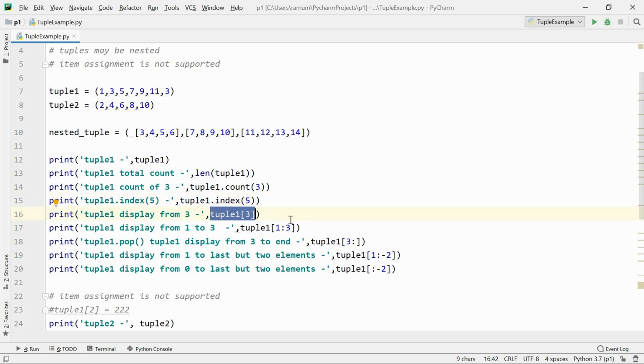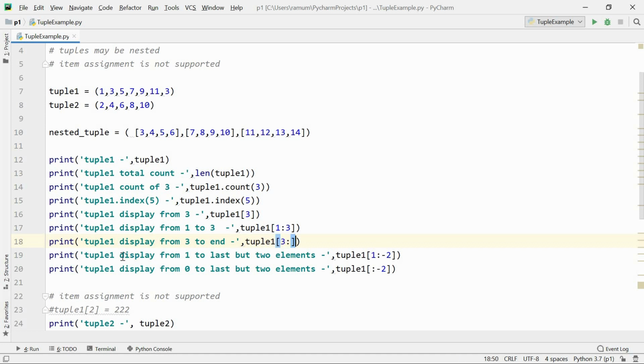Then tuple 1 of 3. We will see this output. It displays from 3 till the end. Displaying 1 to 3 means 1, 2. That's it, 3 will be excluded. Sorry, this is not the pop. Tuple 1 displays from 3 till the end.